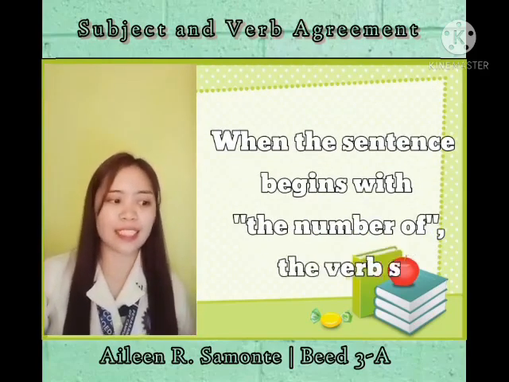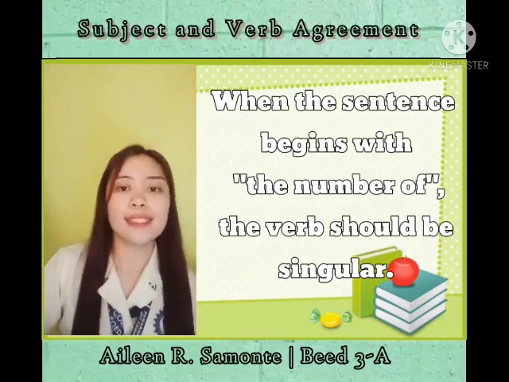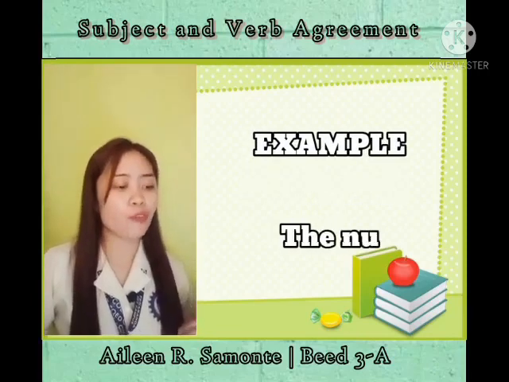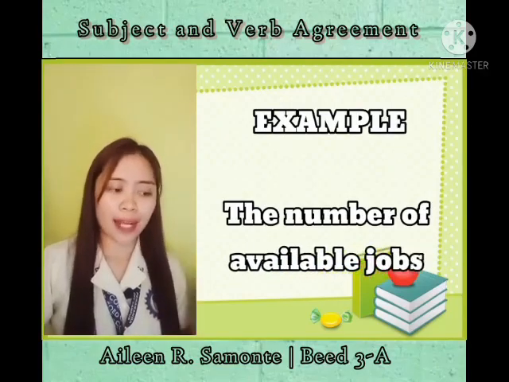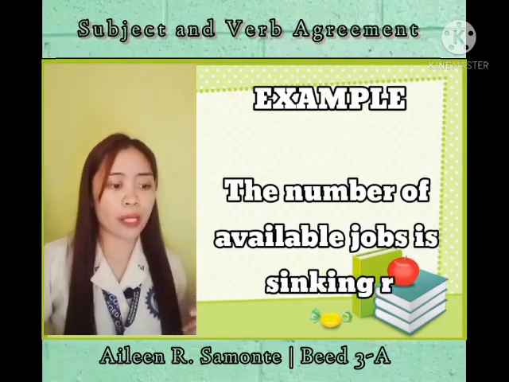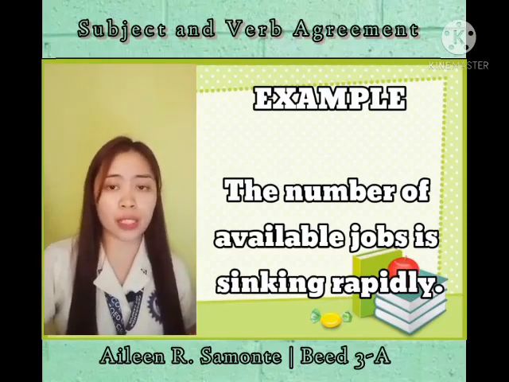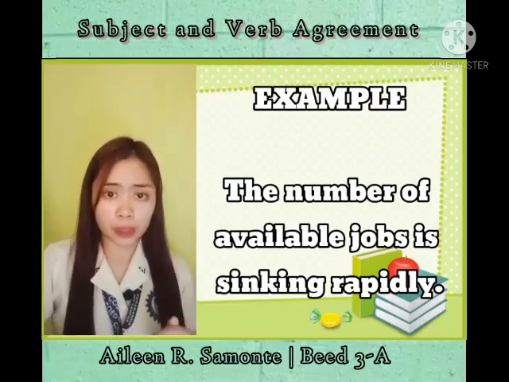But when the sentence begins with the number of, the verb should be singular. For example, the number of available jobs is sinking rapidly. This sentence is slightly confusing because of the subject we use, which is jobs.